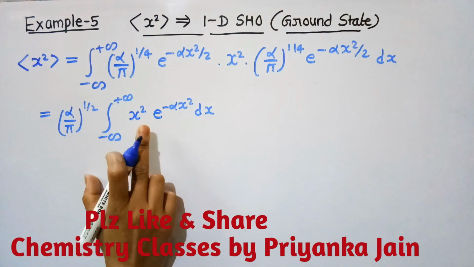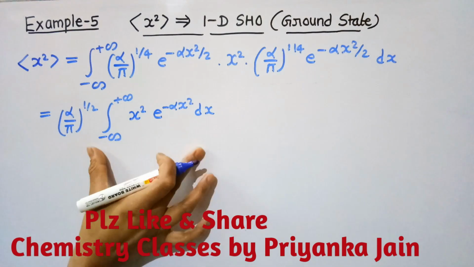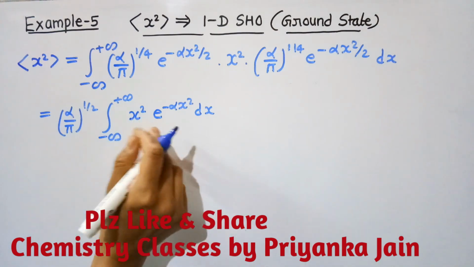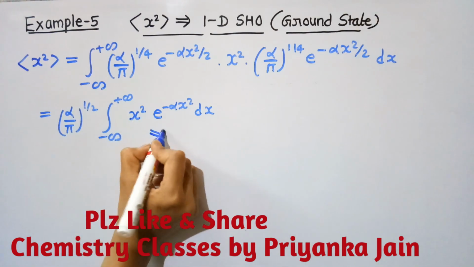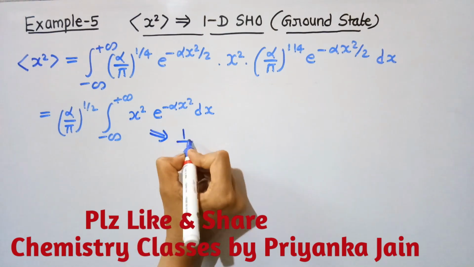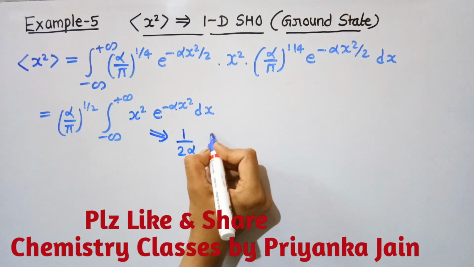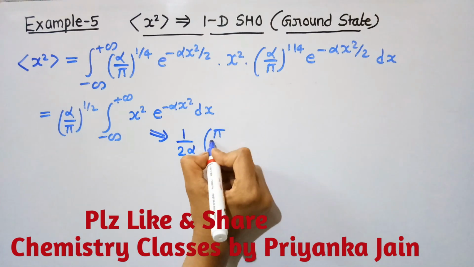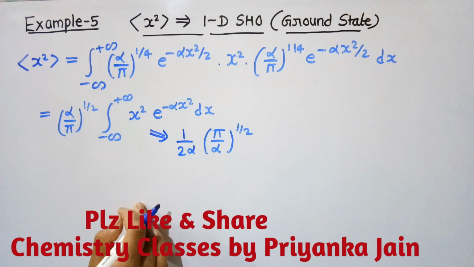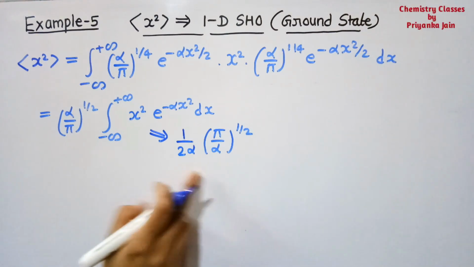Now I have already told about this example. When we have this type of integration, I told you in my video on integration that in this case the value will be equal to 1 upon 2 alpha times (pi/alpha)^(1/2), in this way, right? So we can write it down.